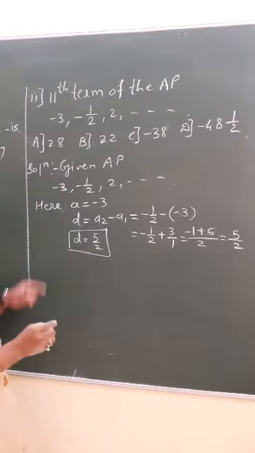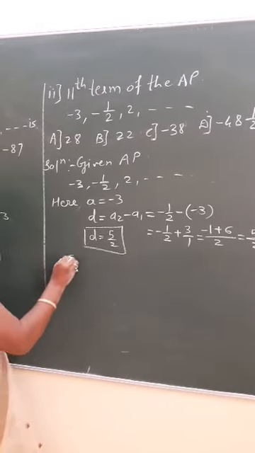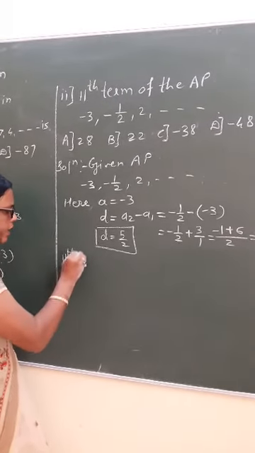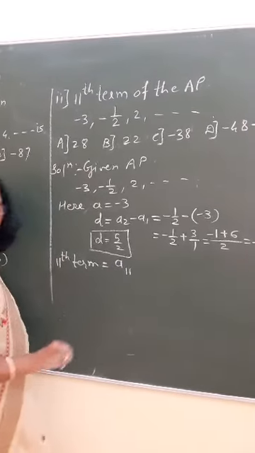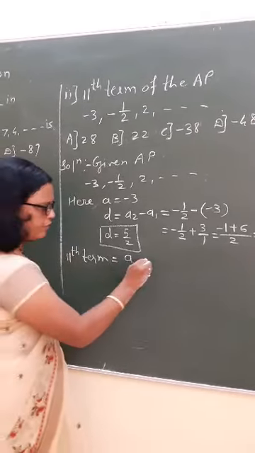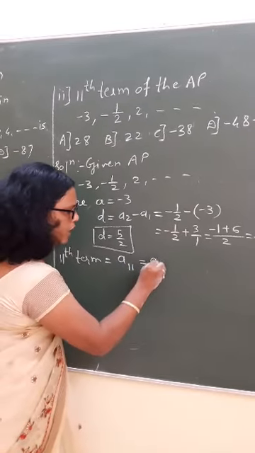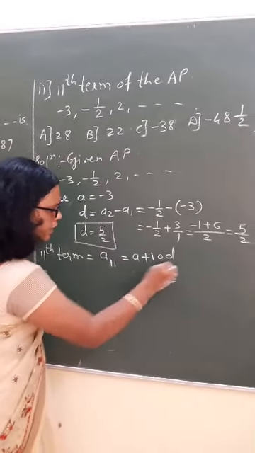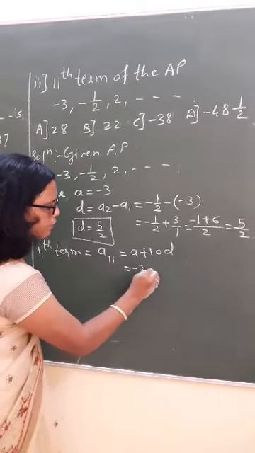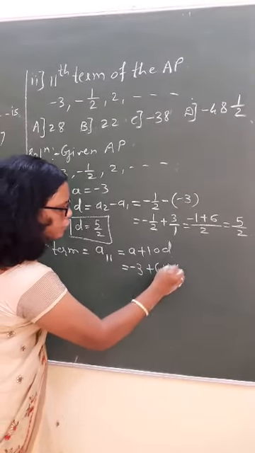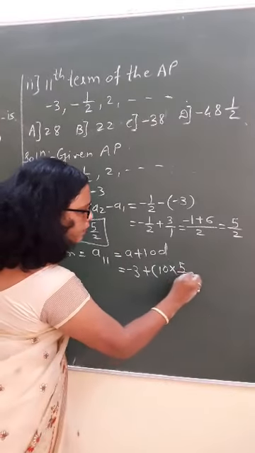Okay. What we have to find? The 11th term, we write the 11th term as a11, a with a suffix. a11 is equal to, tell me the formula, a plus 10d. a is the first term, minus 3, plus 10 into what is the value of d? 5 by 2.